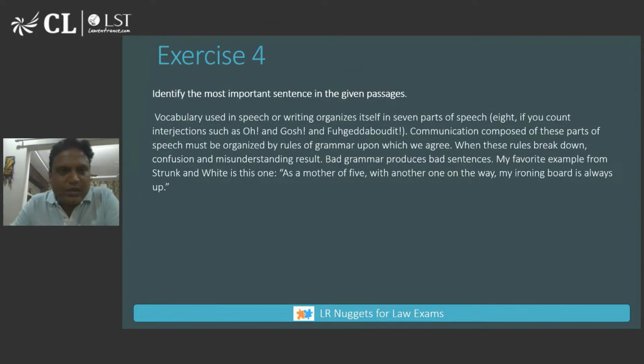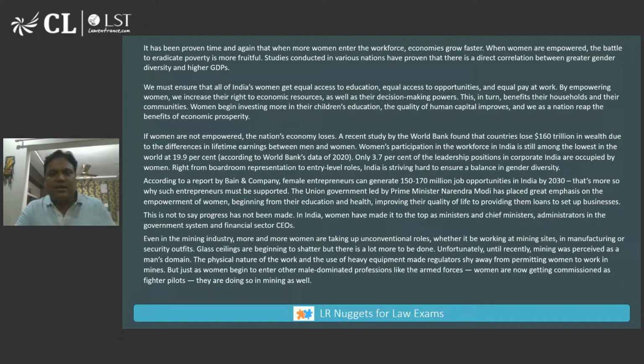Okay. Now this is a CLAT passage, the last exercise that we are going to do. Sorry, it's not a CLAT passage, guys. It is something that I have created, but very close to the actual one that came in the CLAT exam on economics. There was a passage on workforce and economy, so something of that sort.